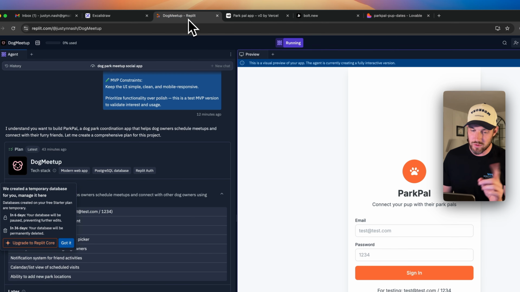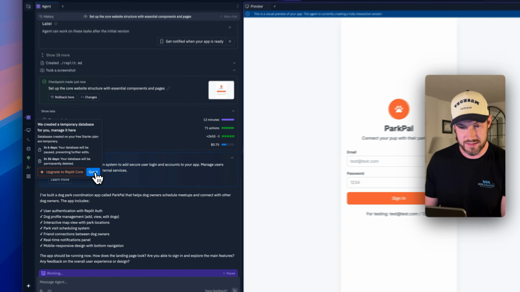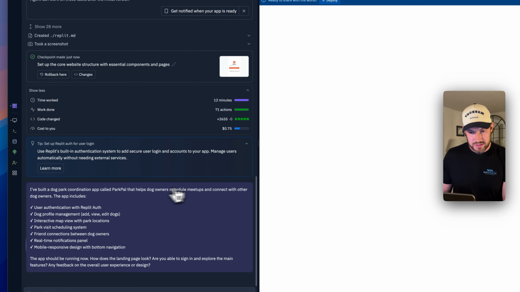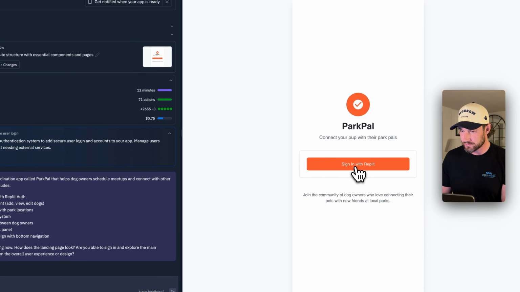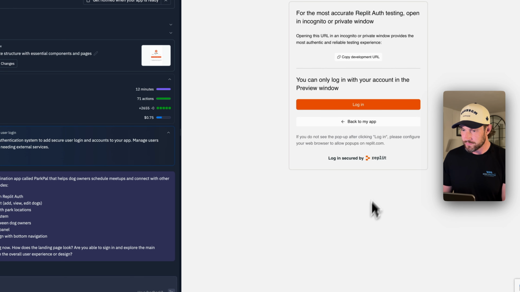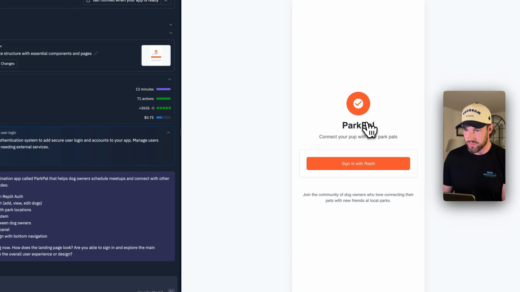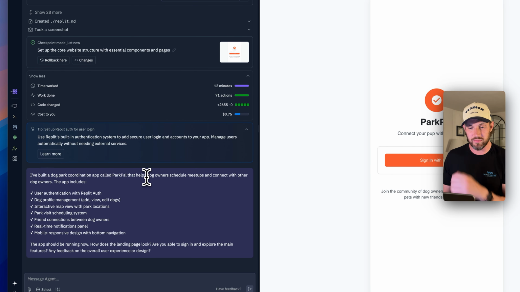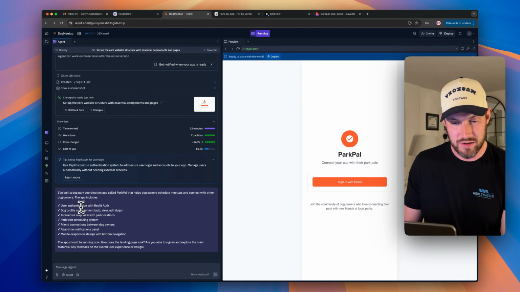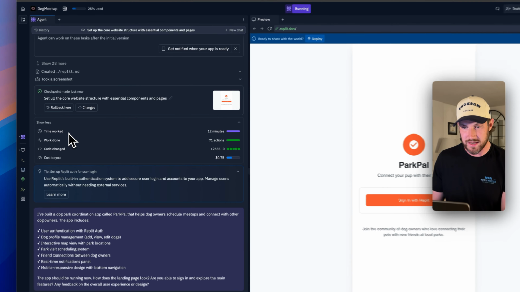Let's go back to Replit. Let's see what's going on. Wow, it looks like... Okay, so Replit has created a temporary database for you to manage. That's nice. Got it. Okay, we can sign in. Oh, no, back to my app. What have they done? You connect your pup with their park pals. That's great. Built a dog park coordination app called ParkPal that helps dog owners schedule meetings and connect with other dog owners. Okay. Time worked, 12 minutes.